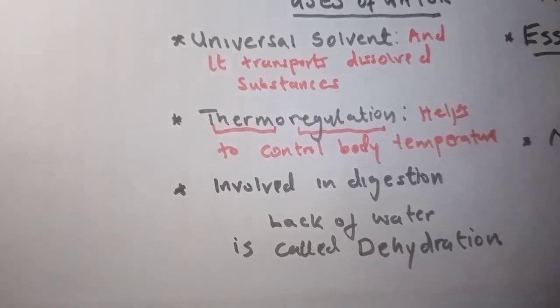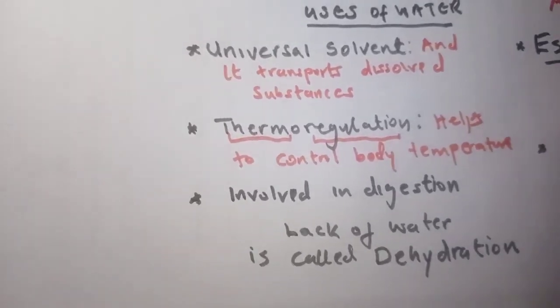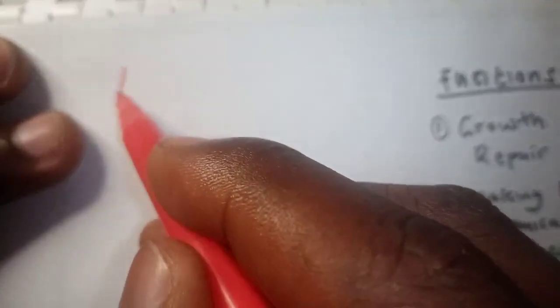Let's look at now another set of nutrients. Here we are going to discuss important nutrients we call mineral salts.